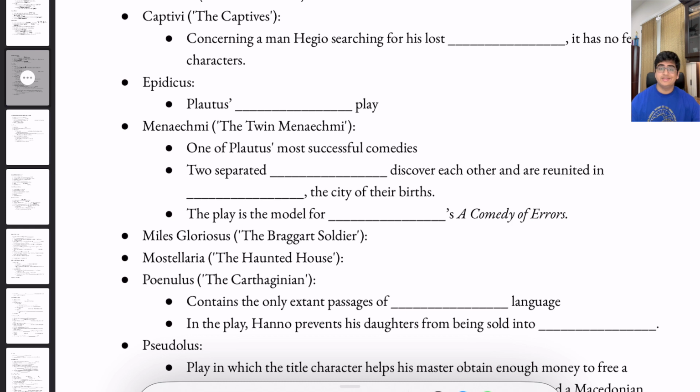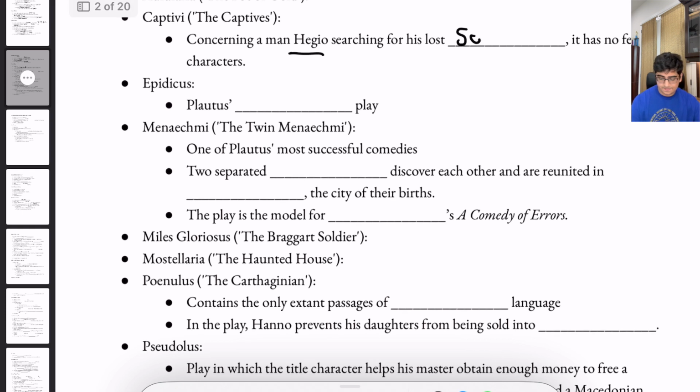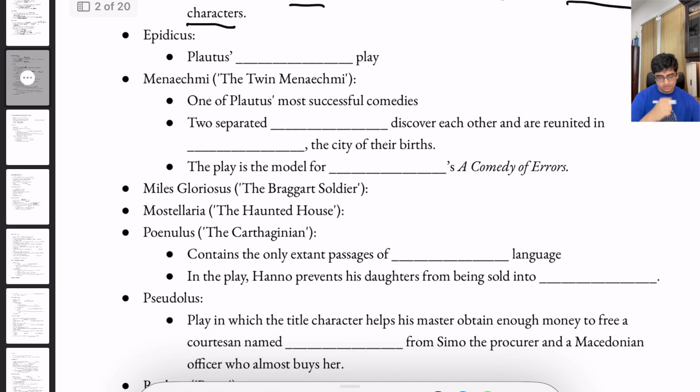He wrote Captivi, which means the captives. It was concerning a man named Hegio, searching for his lost sons, and it has no female characters. That is really important to know. Then, we have Epidicus, Plautus's favorite play.